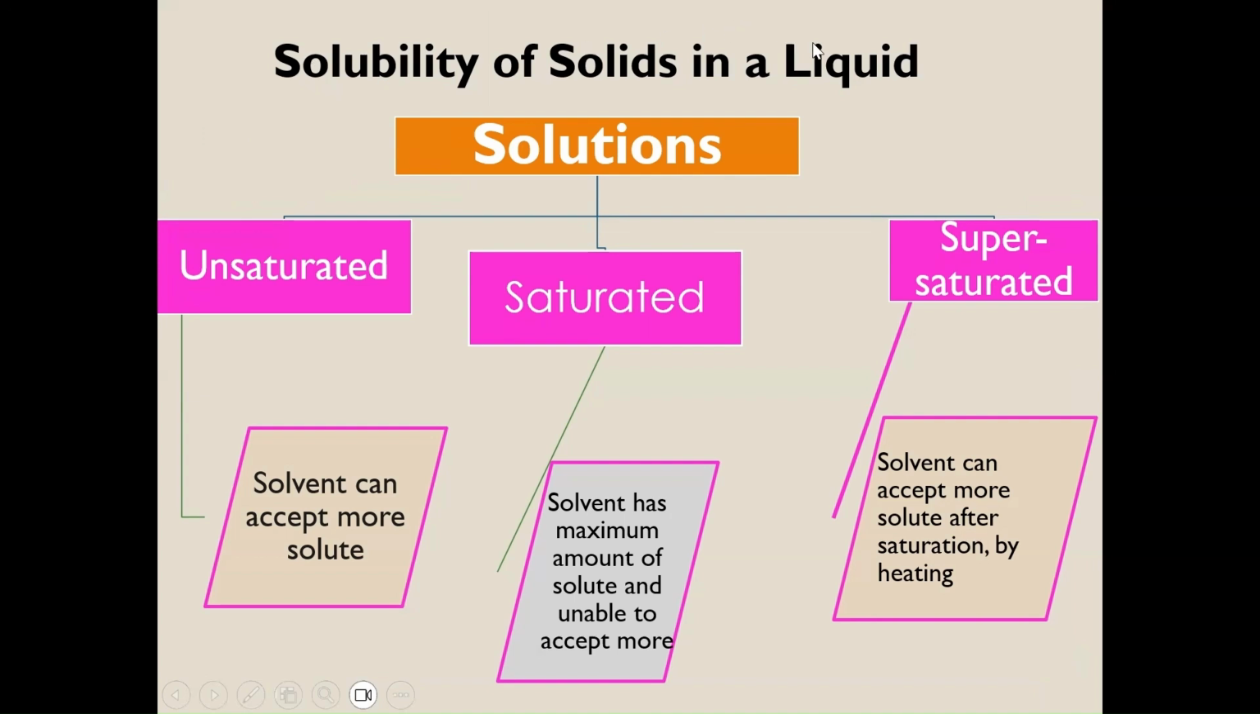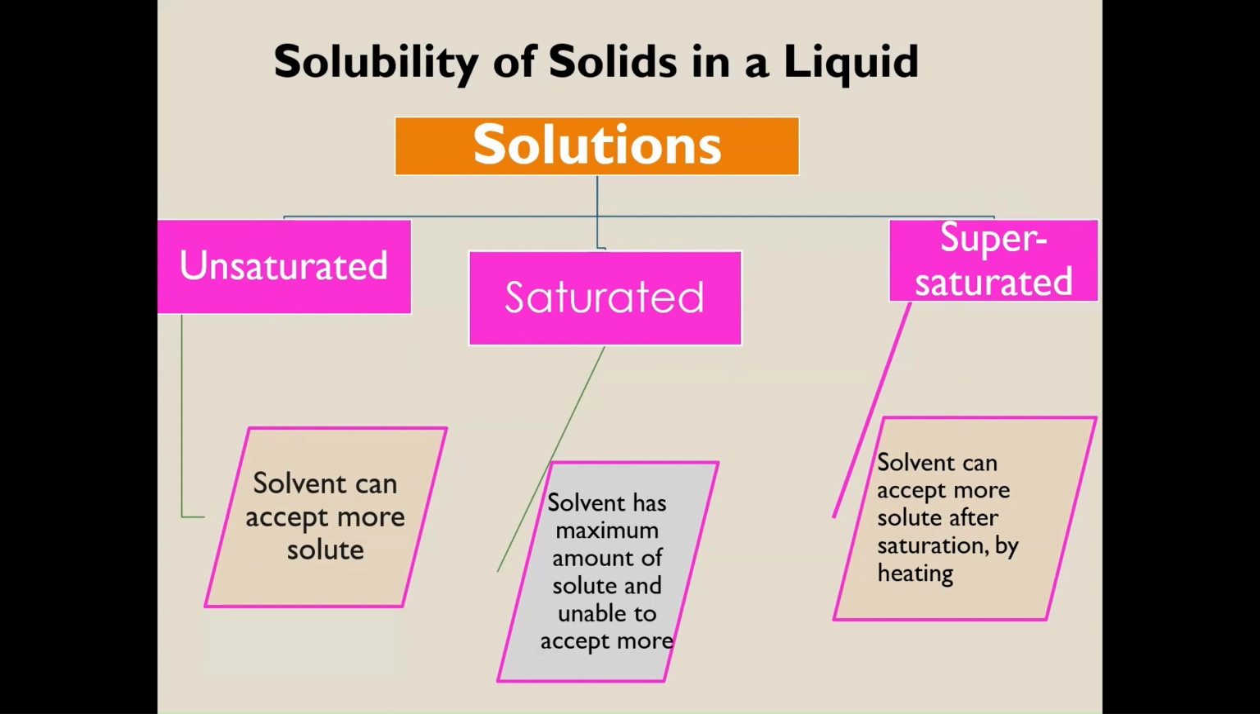Solubility of a solid in a liquid has three degrees of solubility: unsaturated, saturated, or supersaturated solutions. For an unsaturated solution, the solvent can accept more solute. For a saturated solution, the solvent has a maximum amount of solute and is unable to accept more. For a supersaturated solution, the solvent can accept more solute after saturation by heating.